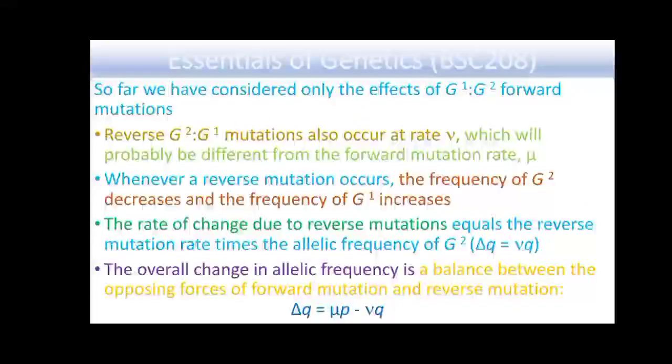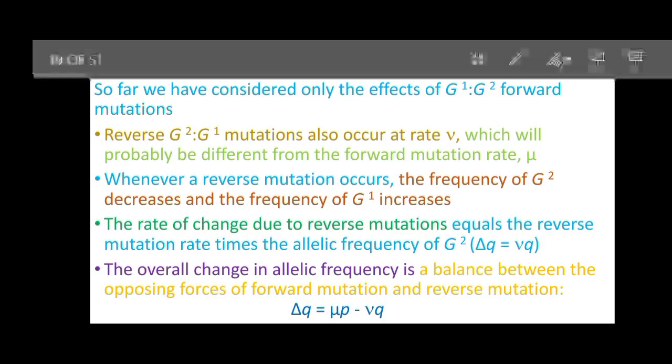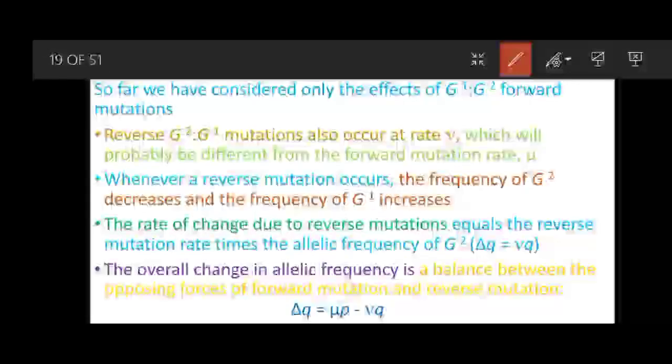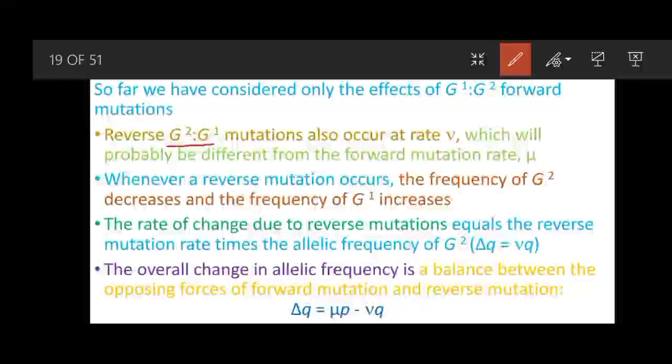So far we have considered only the effects of G1 to G2 forward mutation. The reverse is also possible: G2 can mutate to G1, and the mutation rate then will be nu, which will probably be different from the forward mutation rate, mu. Whenever a reverse mutation occurs, the frequency of G2 decreases and the frequency of G1 increases.